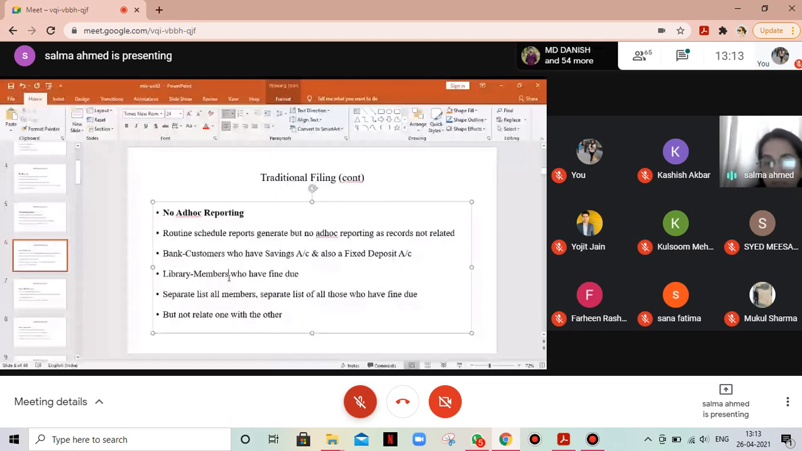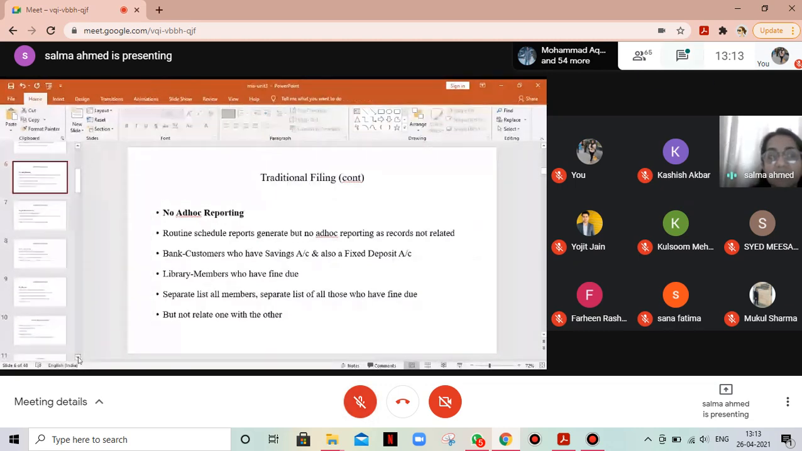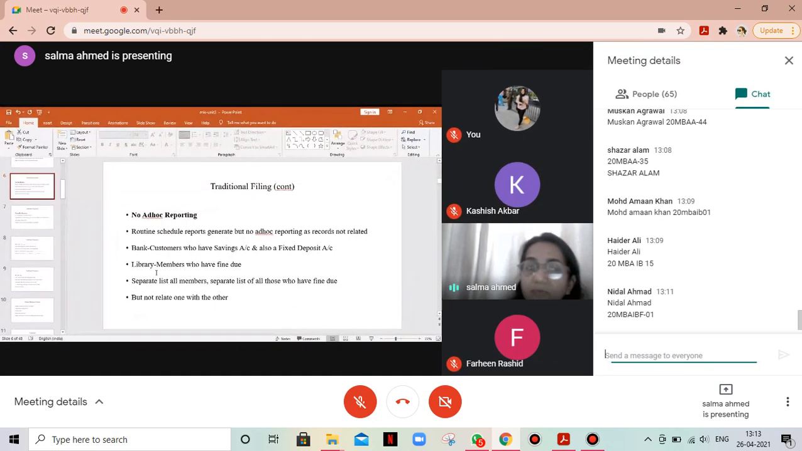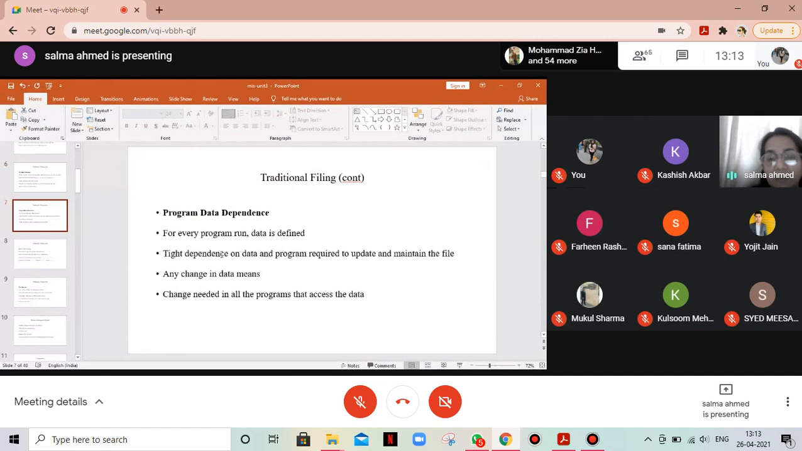A separate list might be there of all the members, your name, your enrollment number, your hall of residence, the course you're undergoing, etc. But these members who have a certain fine due, you will not be able to list, because each of the files is being maintained separately. So it will be able to generate routine schedule reports, but it will not be able to answer an ad hoc query.